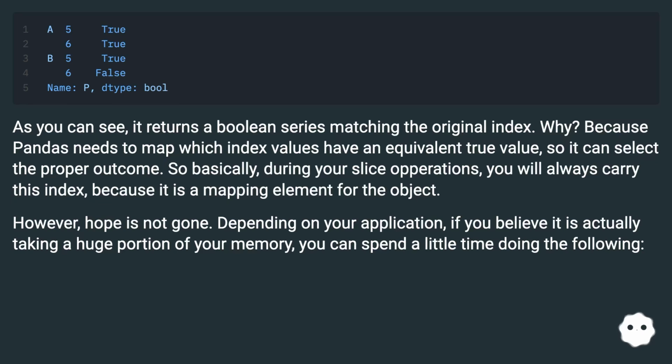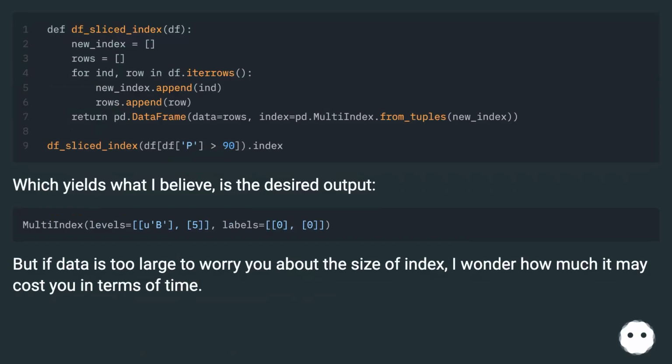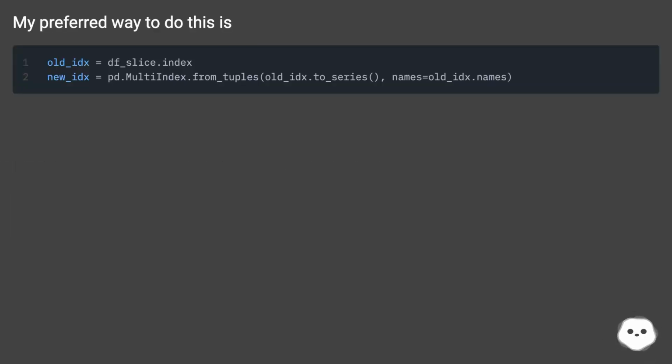Depending on your application, if you believe it is actually taking a huge portion of your memory, you can spend a little time doing the following. Which yields what I believe is the desired output. But if data is too large to worry you about the size of the index, I wonder how much it may cost you in terms of time. My preferred way to do this is